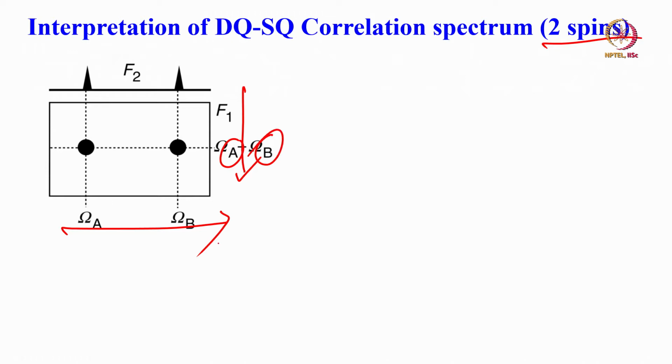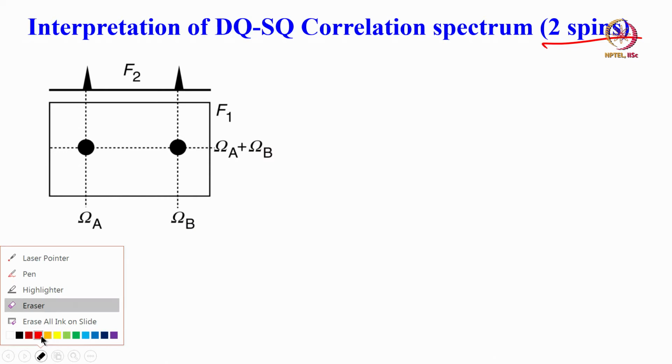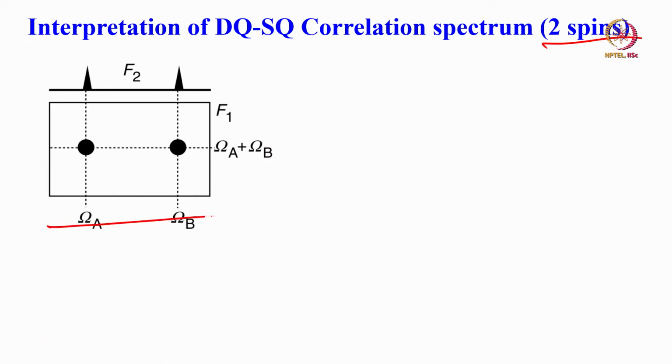If 2 spins are coupled, where does it come in the double quantum? It comes at the sum of the chemical shifts. That is what we have been observing. On the other hand, if you go to the single quantum dimension, you get 2 peaks, one at the chemical shift of A and one at the chemical shift of B. Only in the DQ dimension do you get the sum of these two.